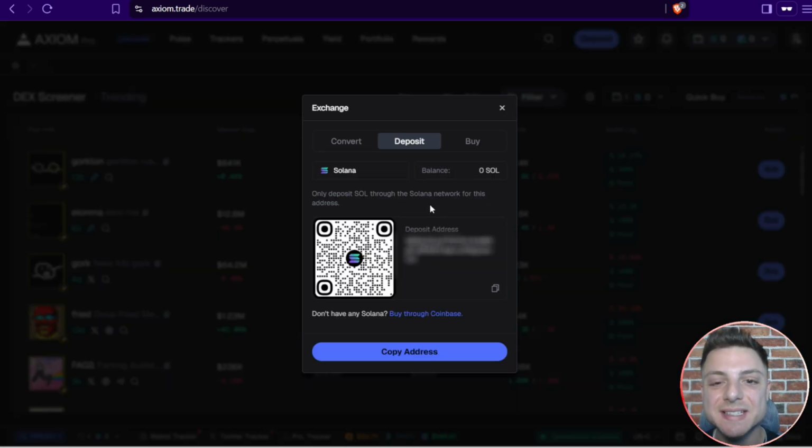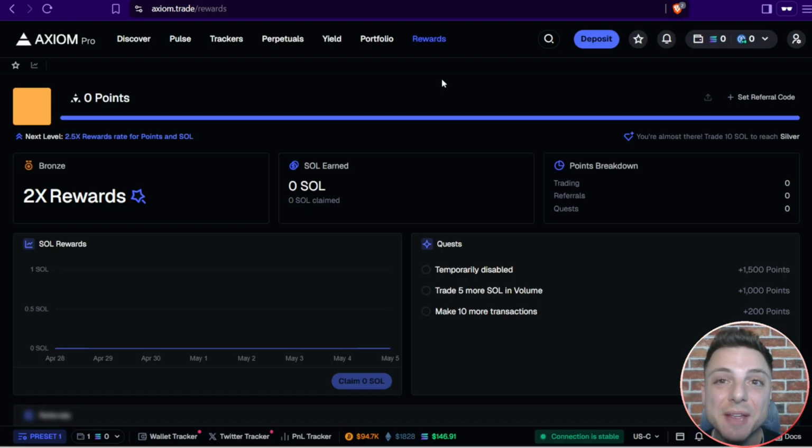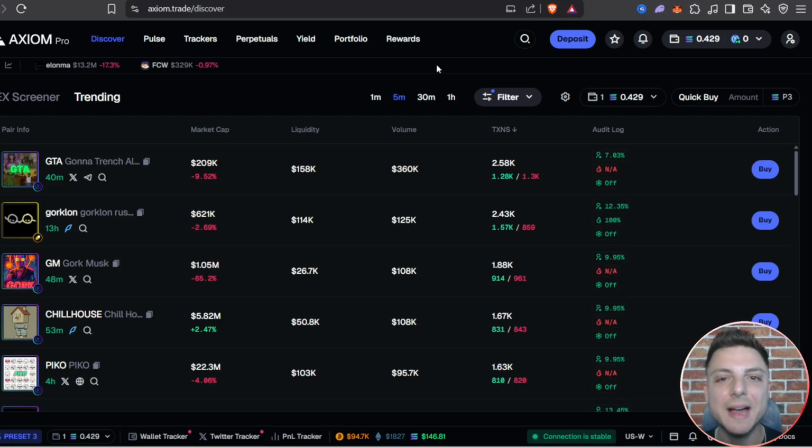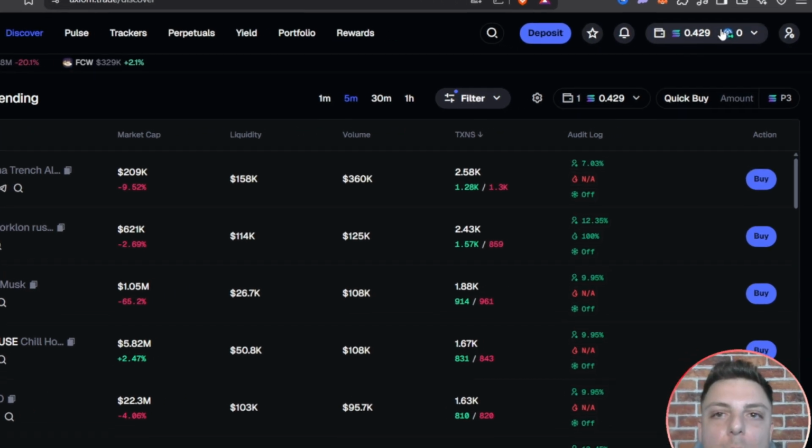We're now shown our Solana wallet, where we can go ahead and deposit Solana to begin trading on Axiom. So I'm going to send myself some Solana from my previous wallets like BullX and Photon, and go ahead and trade here. Now you see you're given 2 extra rewards, which is double what you'd normally be given. So make sure to use that link. Once you have some Solana in your wallet, it will now pop up here.